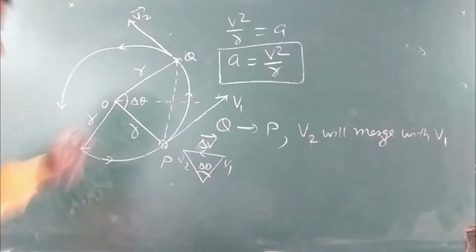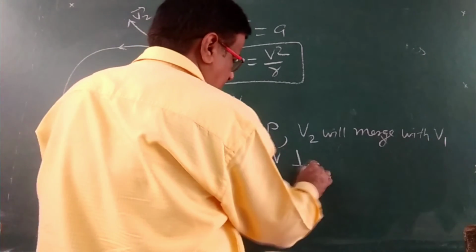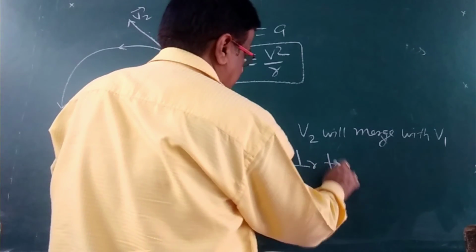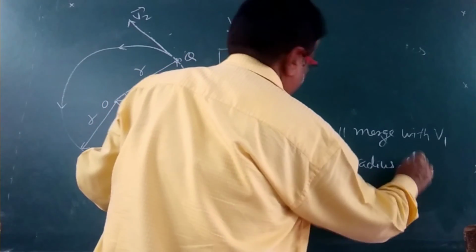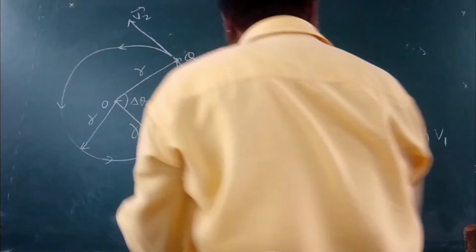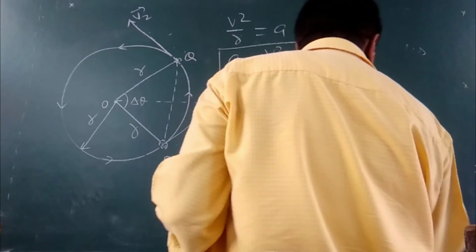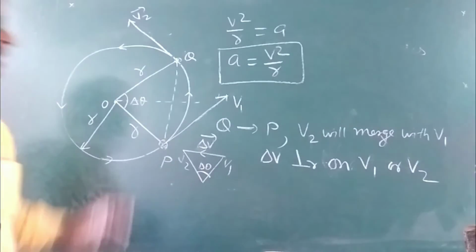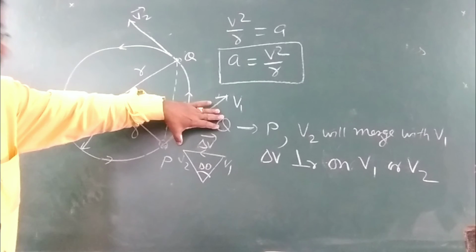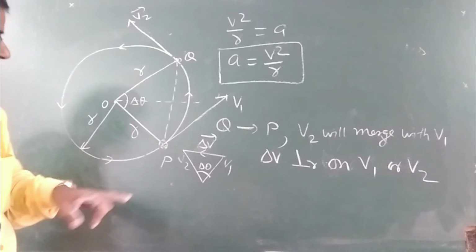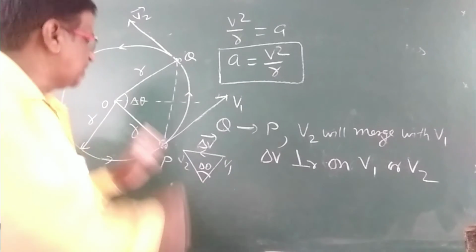So at that time, what will happen? The change in velocity delta V will become perpendicular to V1 or V2. If Q comes to P, V2 will merge with V1, and from this we can say that the change in velocity will be perpendicular to V1 or V2.